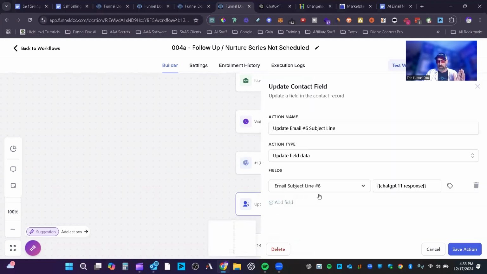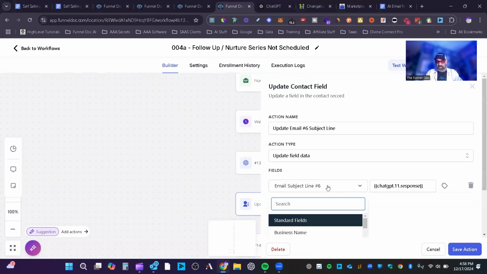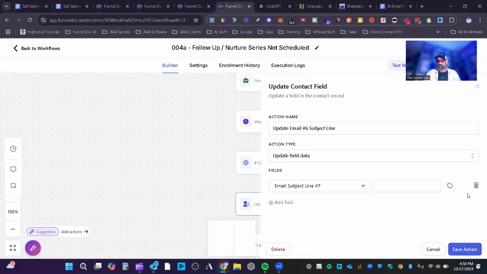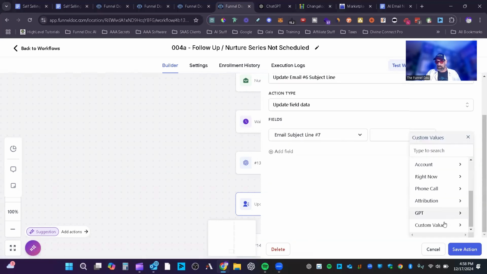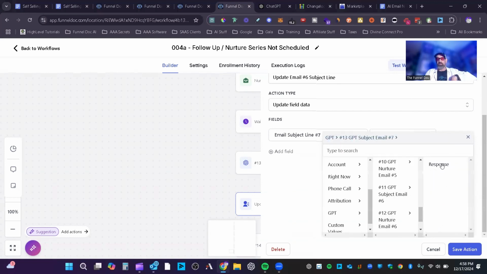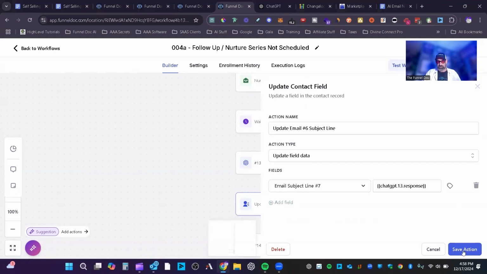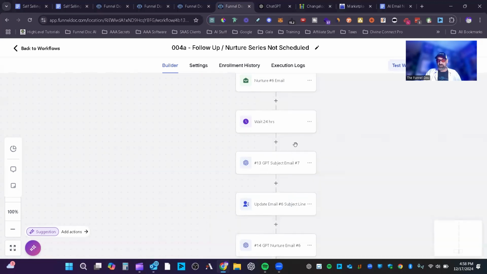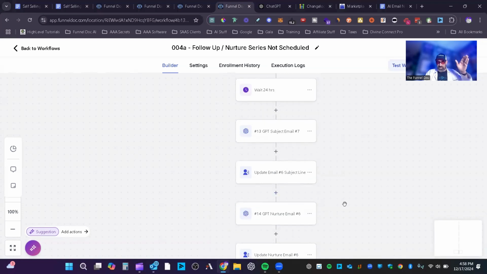Now you're going to come into the update. You're going to find the subject line. Remember, it's subject line number 7, and you're going to change this to GPT. Remember, we're at 13 here. So you're going to come into GPT and find 13, which is usually the very one at the bottom, almost always, I've noticed. And there it is, GPT 13 response. So this GPT 13 subject line for email 7 is going to be updated.